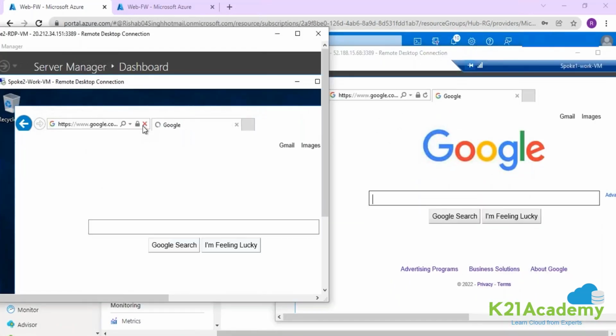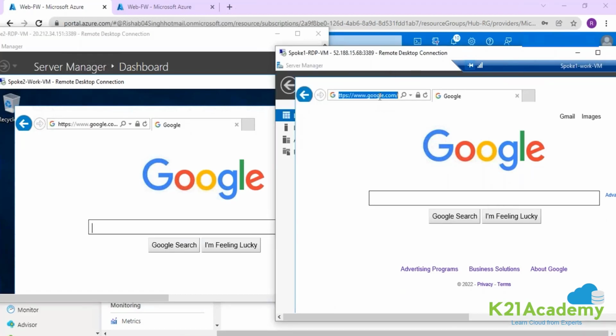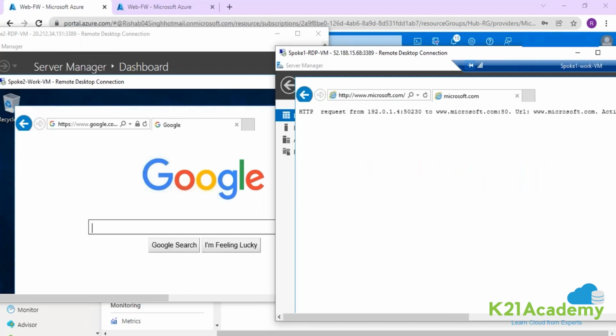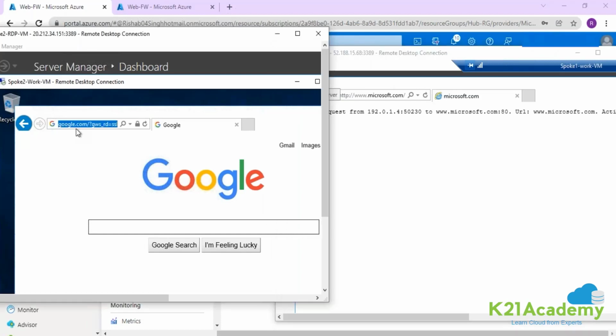Let me refresh this. Started working? Can we check any other website, guys? Because we have only allowed google.com. Let's say www.microsoft.com. Is it working? No, guys. Only google.com is working. So this is how we can control that only the allowed websites will be accessible from that particular subnet. Because we are not just protecting one machine, it's the entire subnet, right? So any machine that you have in that subnet will only be able to open google.com at the moment. Guys, I hope this part is clear to all.